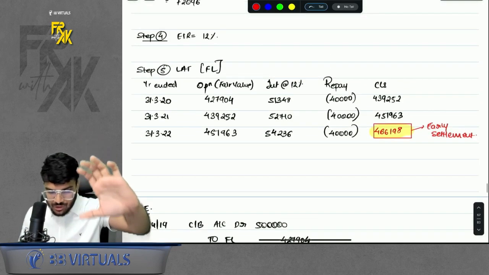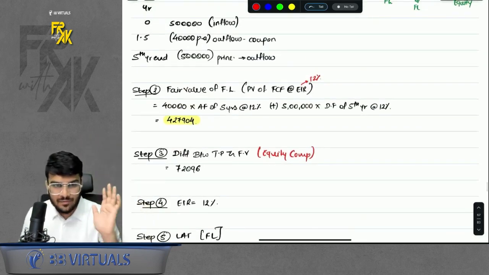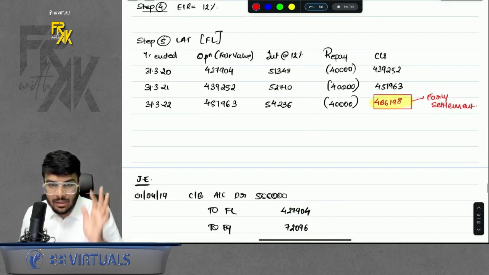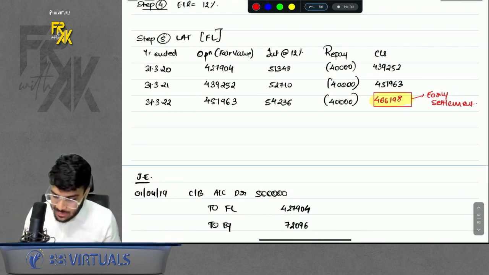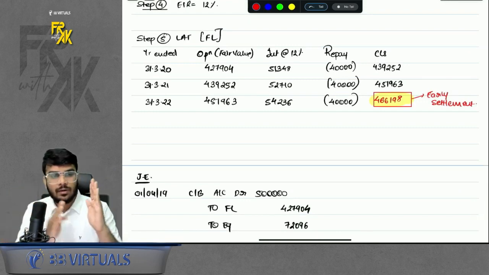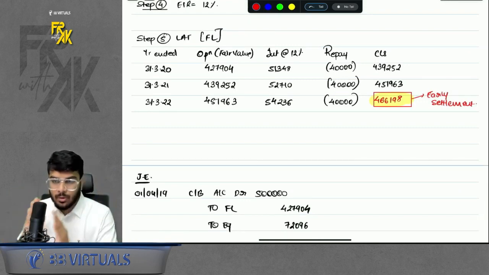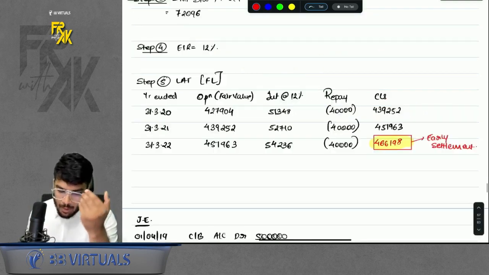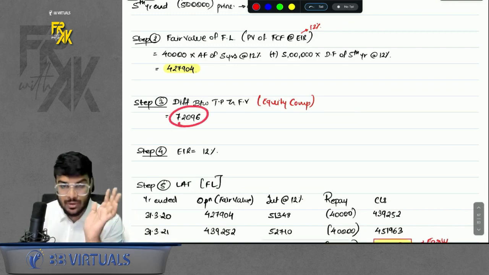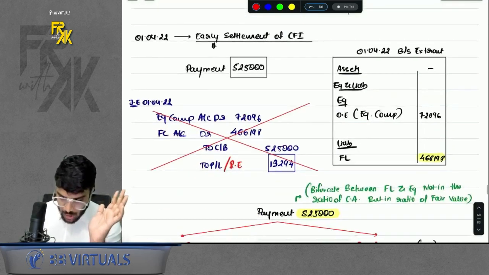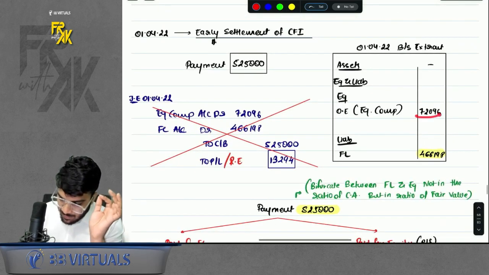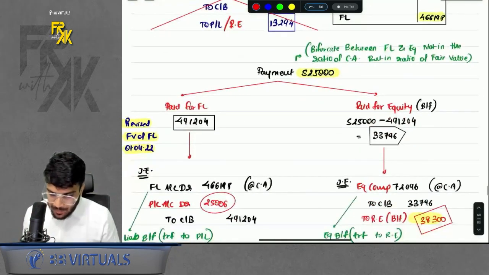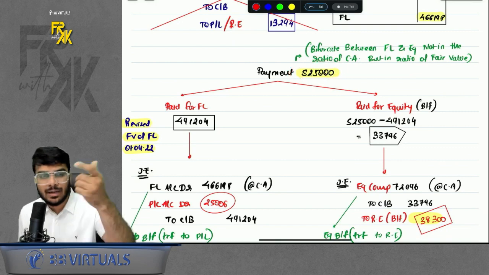So the first part of the question is very simple: just solve the normal CFI. Then the second part of the question, where you are settling it early. Just see, on the date of settlement, what was the amount of equity and what was the amount of FL. The FL amount you will get by preparing LAT. The equity amount will stay the same as it was on day 1. So on the date of early settlement, these were my values of equity and FL. Clear? How much payment am I making? I am making the payment of 5,25,000.